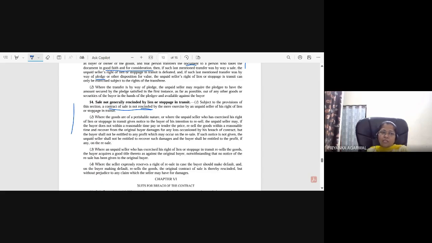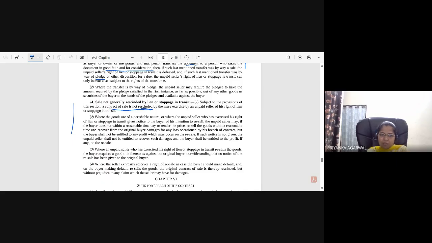Okay. Now the third point: where an unpaid seller who has exercised his right of lien or stoppage in transit resells the goods, the buyer acquires a good title thereto as against the original buyer, notwithstanding that no notice of the resale has been given to the original buyer. Right? Without notice also, the seller can resell. But if he resells, then he loses these two rights, and the next buyer will acquire good title over it.